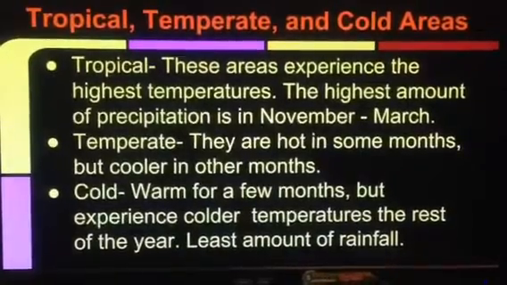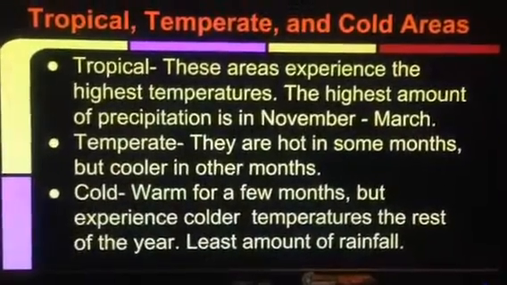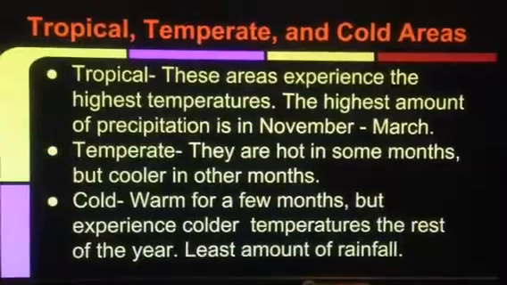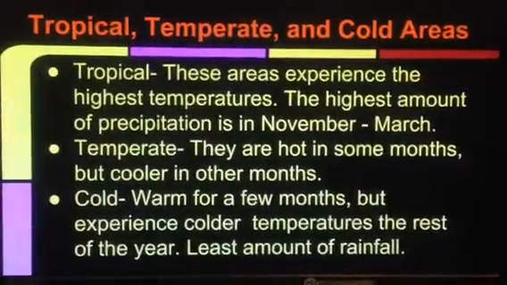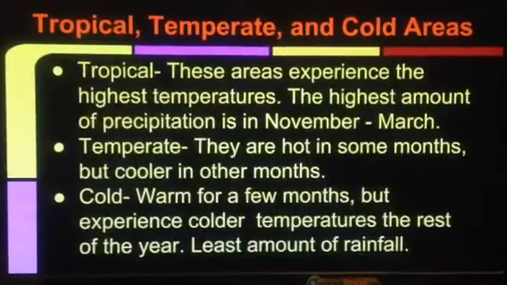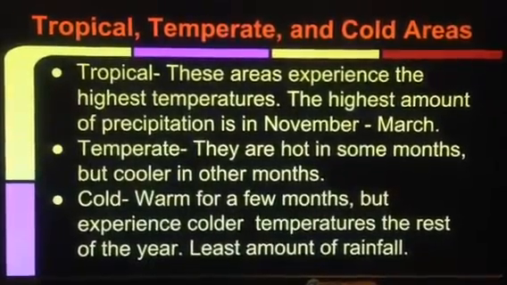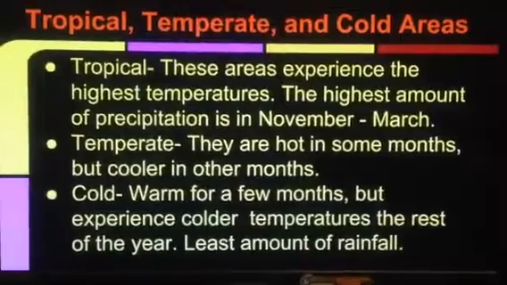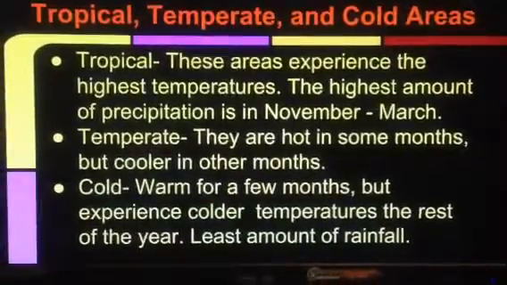Cold, warmer in some months, cold in others. Cold areas are warm for a few months around July and August, but cool down and become very cold in the other months, having the most drastic changes in temperature. Cold areas receive the least amount of precipitation.